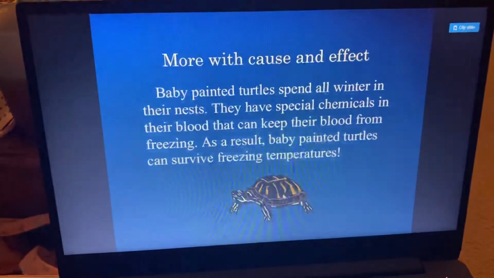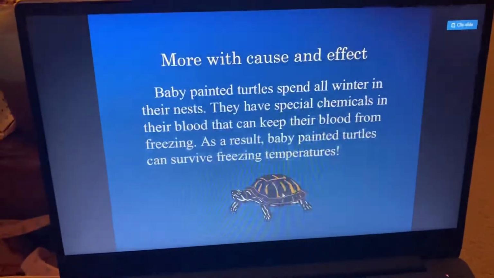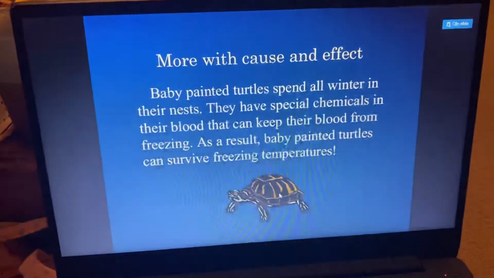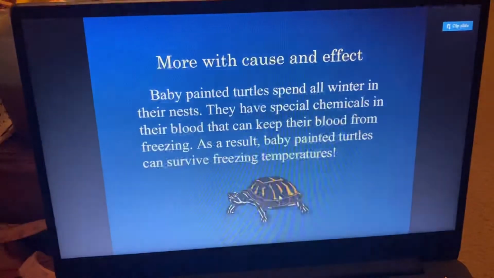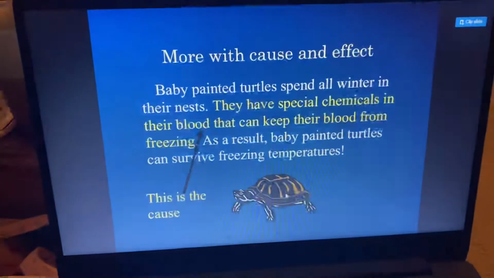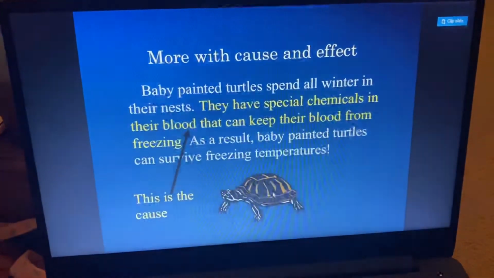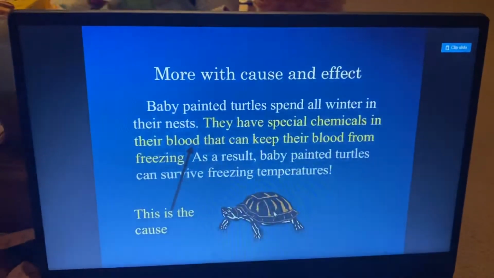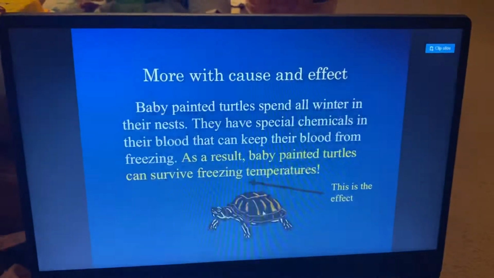Here's more cause and effect. Baby painted turtles spent all winter in their nest. They had special chemicals in their blood that keep their blood from freezing. As a result, baby turtles can survive freezing temperatures. So, what are we looking for here? They have special chemicals in their blood that keep them from freezing. That is the cause. The effect is the baby turtles can survive freezing temperatures.